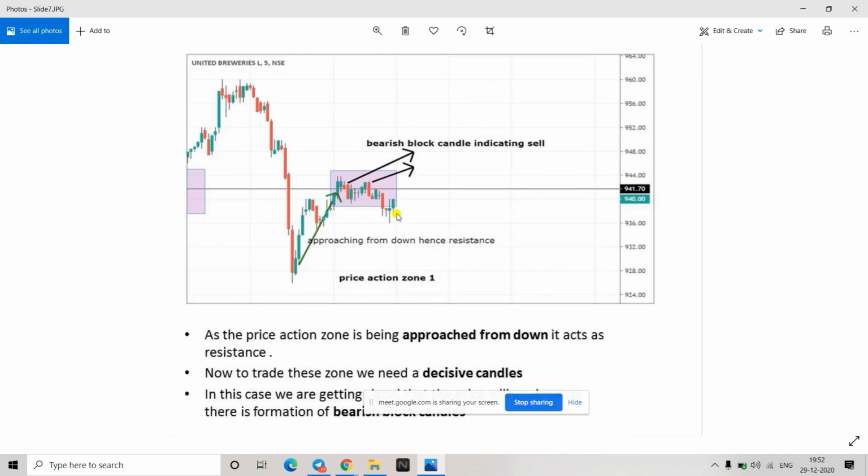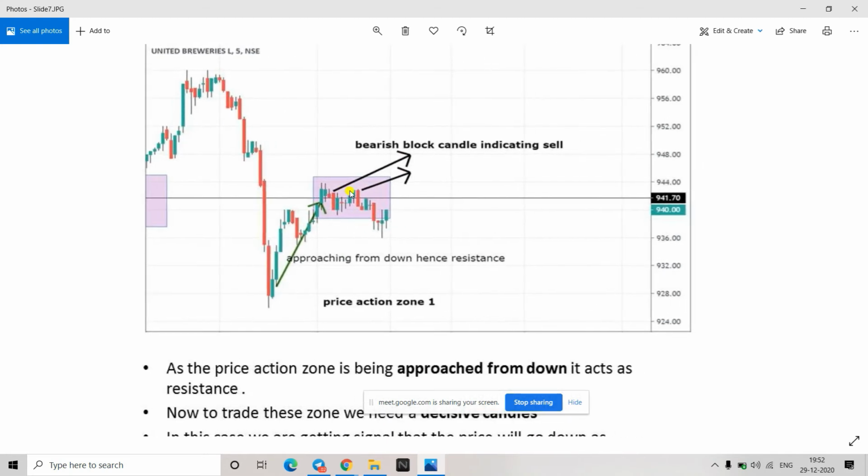Okay, fine. So if you could see here, able to listen, right? Yes, Kabir. If I zoom, you have to see decisive candles getting formed around the support and resistance. Decisive candlestick patterns are those which we have discussed in the first 2 days.